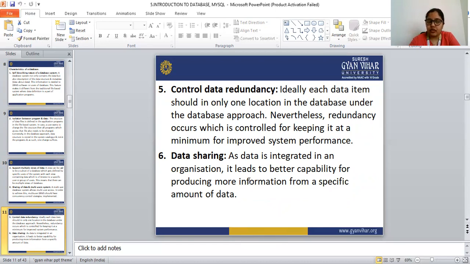And the sixth point is data sharing. In the database system, the sixth characteristic is data sharing. As the data is integrated in an organization, it leads to better capability for producing more information from a specific amount of data. So this is data sharing.